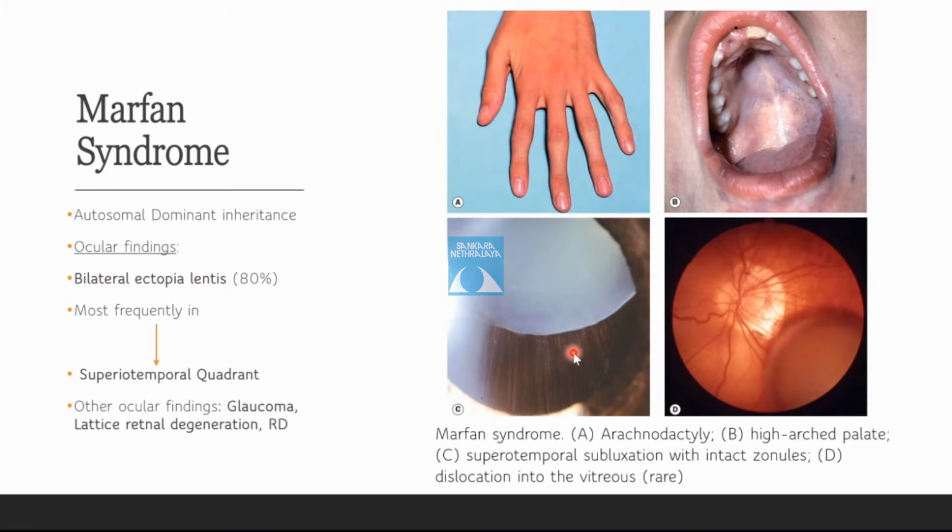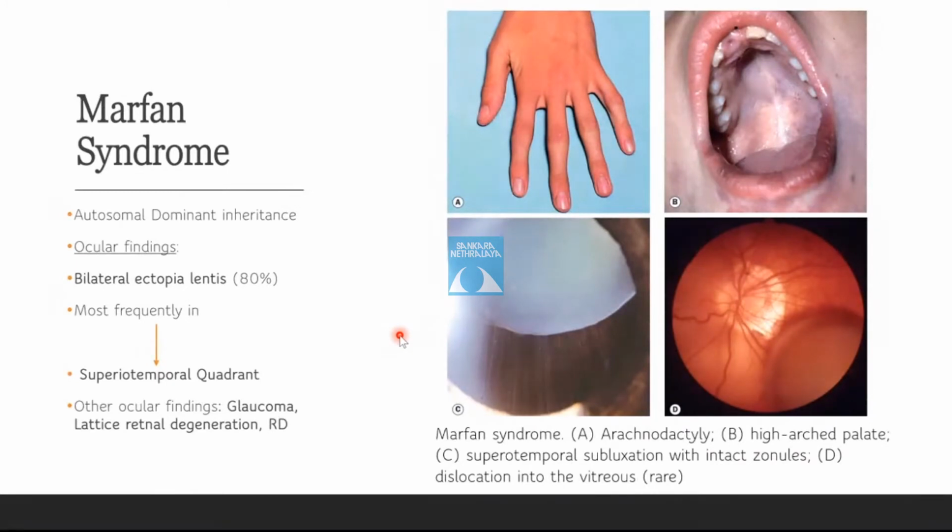And they have pectus excavatum, which is not only usual to Marfans, also with homocystinuria, the same kind of tall habitus with pectus excavatum, but they don't have the spidery fingers. I think you're coming to that next.